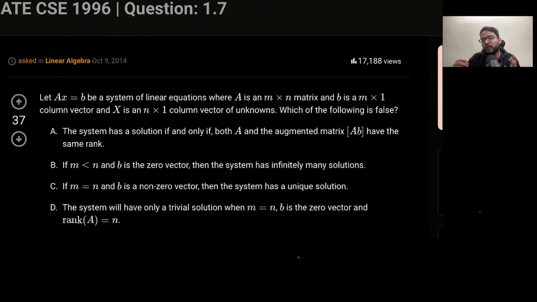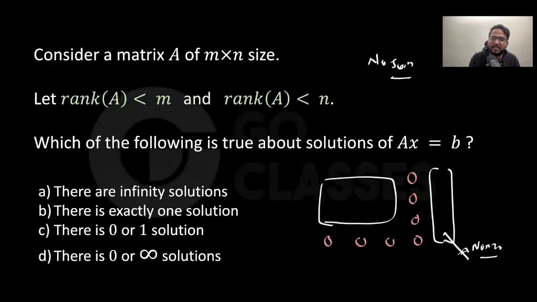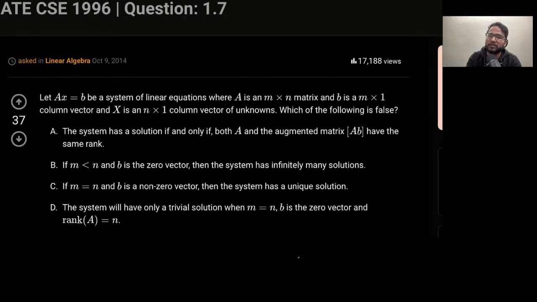These are not straightforward questions, but once you understand these things and how I am solving the question, whenever someone says rank is less than m, I'm immediately saying that not every row is having a pivot. Whenever someone says rank of A is less than n, I'm immediately saying that not every column is having a pivot. So that's how I'm solving these questions. Similarly, I'm asking you to solve these two questions, and then we will solve these two questions in the next lecture.